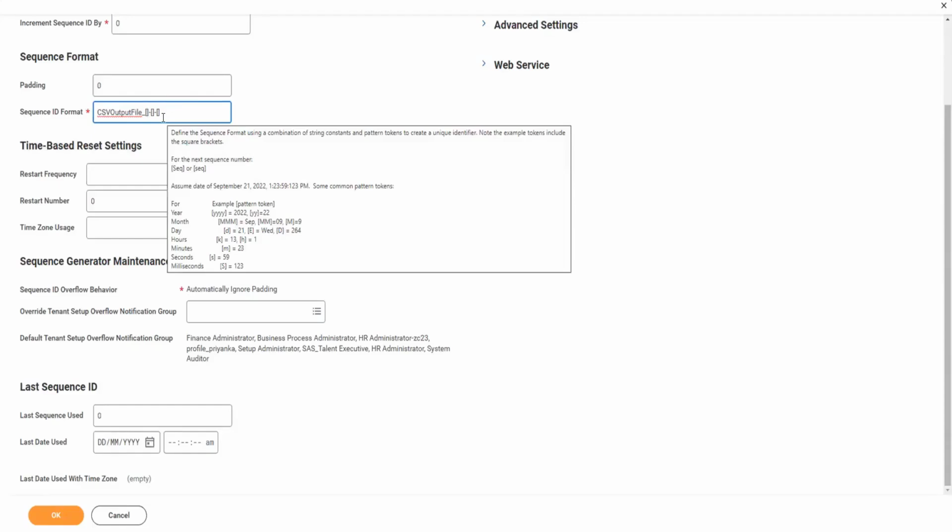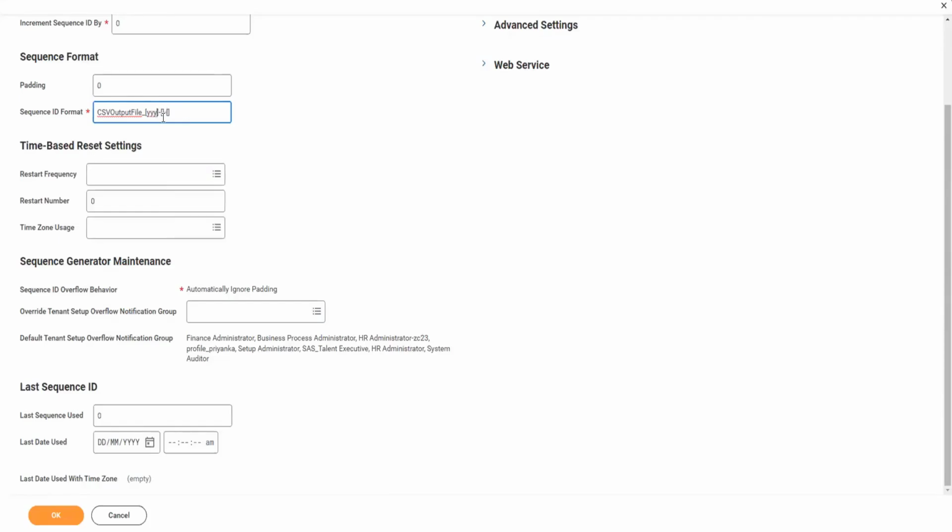They have given that if you include 4 times small y, it will be represented like 2022. If you keep 2 times small y, then it will be the 2 digits of the year, 22, 23, 24, whatever. So let's say we require the complete date. So I'll keep small y, then for the month.